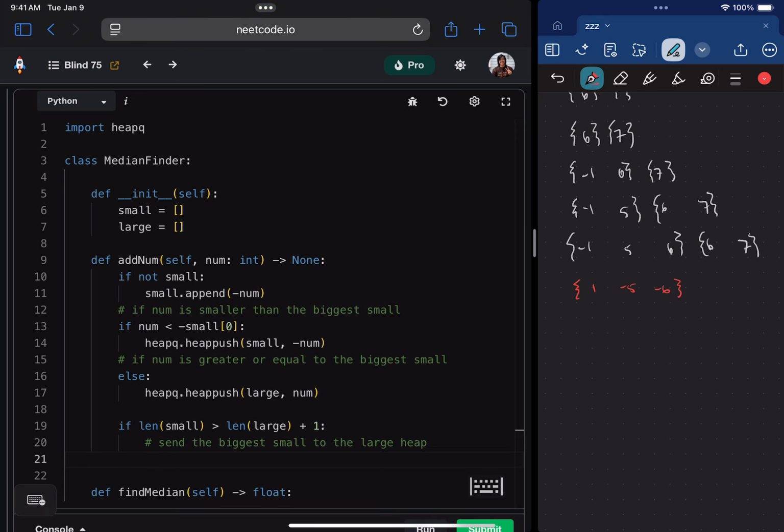We could either always make small the longer of the two, just so it's easy to find the median, is what I'm thinking. Alternatively, we could just put it wherever it goes, and then when you find the median, you can figure out which one is longer. I think that might be the better way to do it. So here's what I'll do. I'll say if the difference between the two is greater than 1. So I'll say the absolute value of length small minus length large is greater than 1. Ooh.